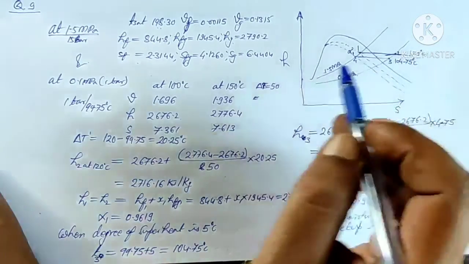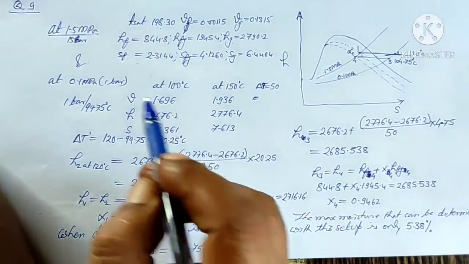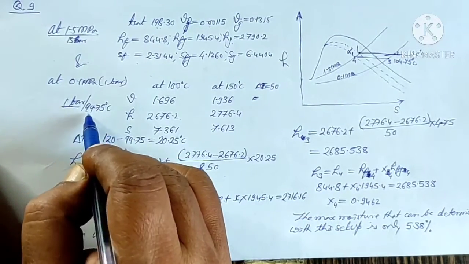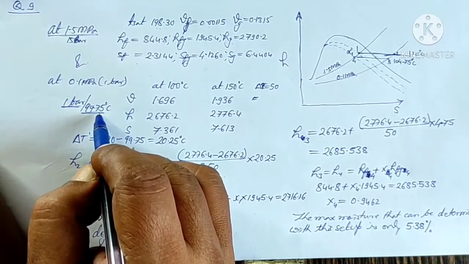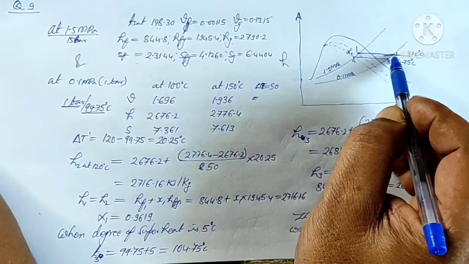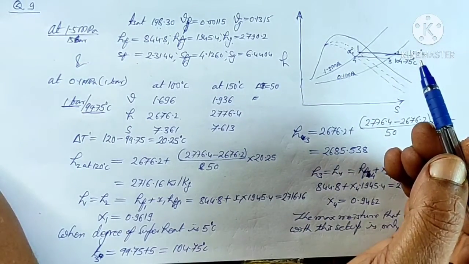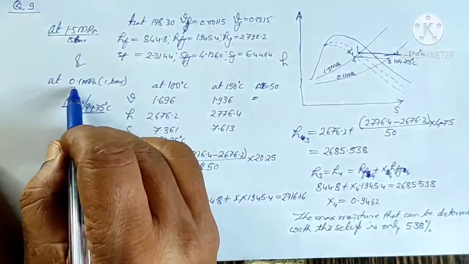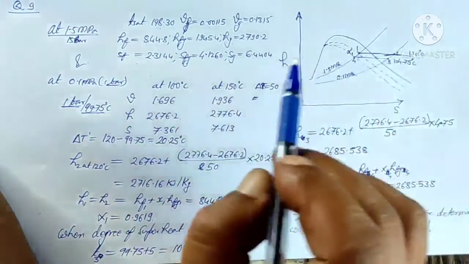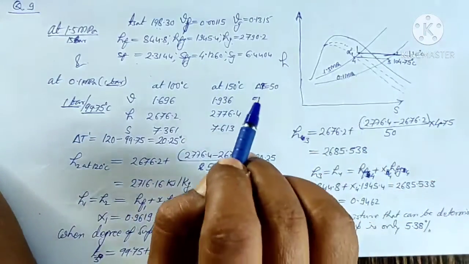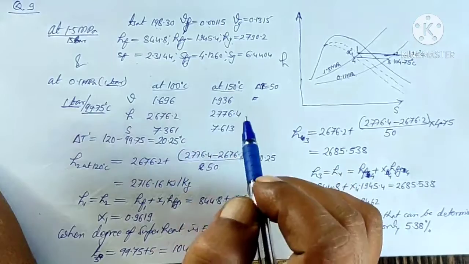For 0.1 megapascal the temperature is given as 120. If you see in steam table number 2, at 1 bar the saturation temperature is 99.75, which means this steam is superheated. So we will go to steam table number 3 and look at 1 bar, 120 degrees centigrade. 120 degrees centigrade is not there, but there is data for 100 degrees centigrade and 150 degrees centigrade.